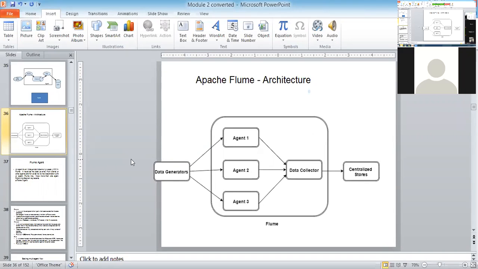Anybody, unmute and answer me. Hurry up. A particular agent in a Flume consists of three things. What are those three things? Anybody? Vidya? Varshini? Can anyone answer me?